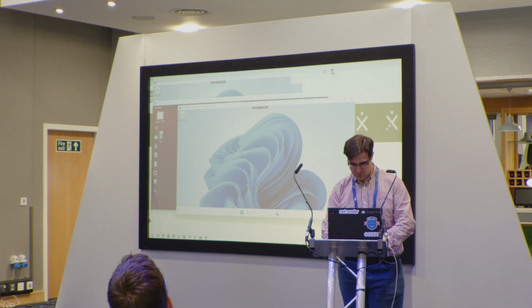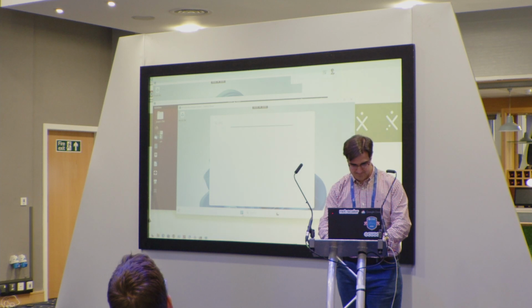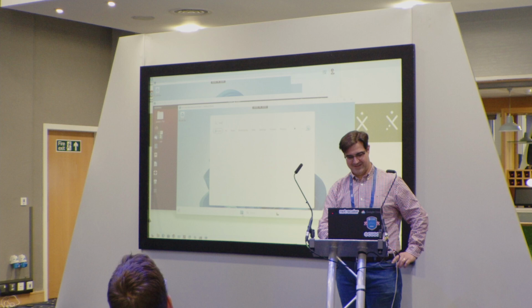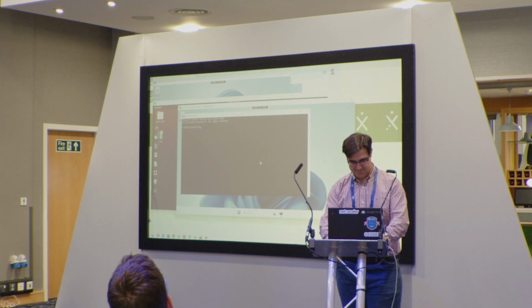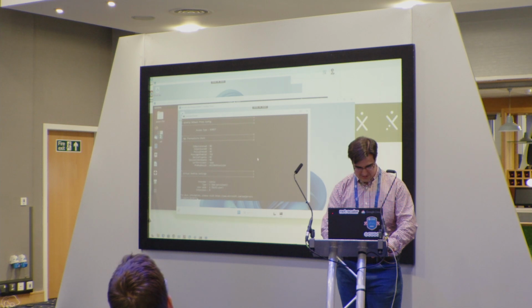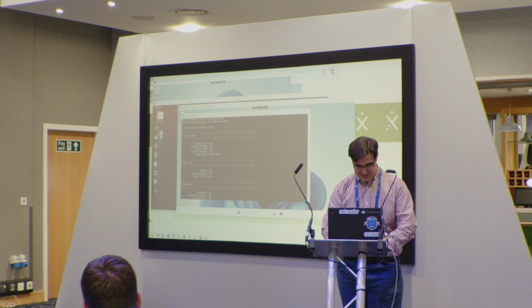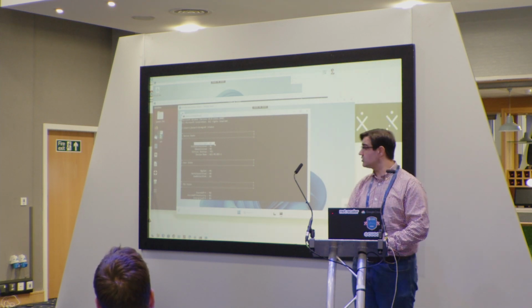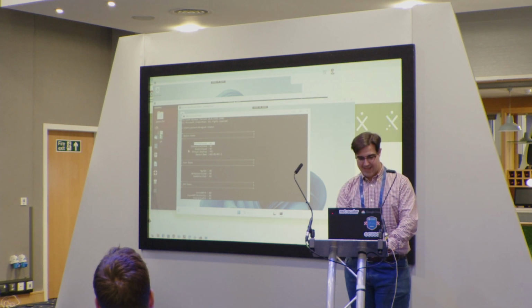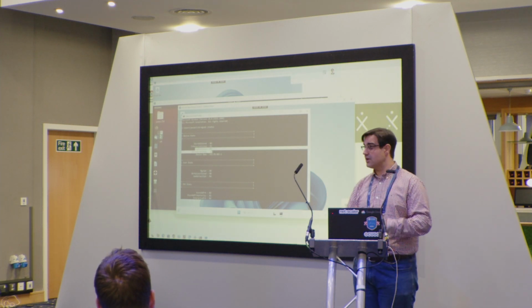And this is the last demo. You can see in this one that this machine is a non-domain join machine. There is no Azure Active Directory join and there is no domain join capability.